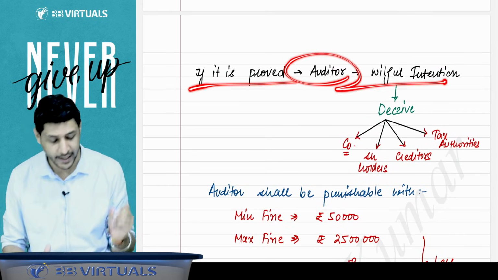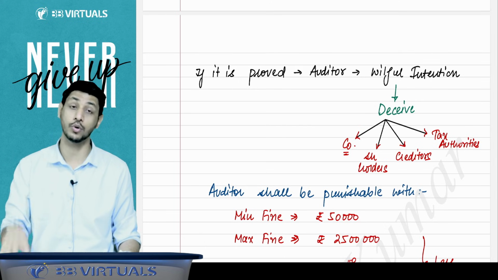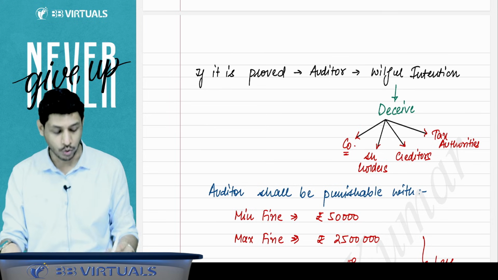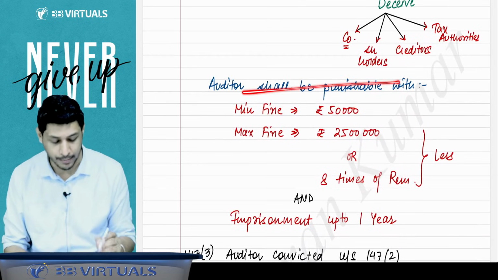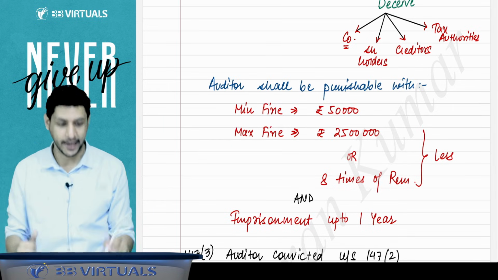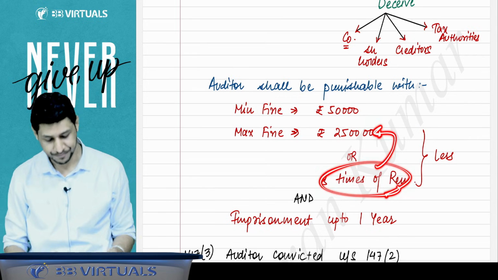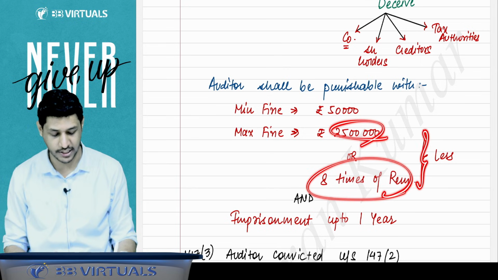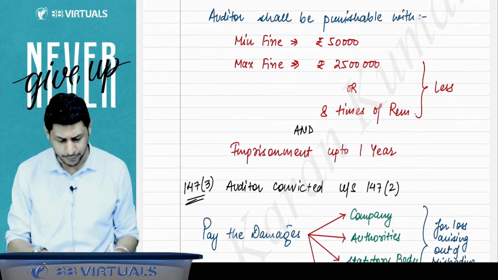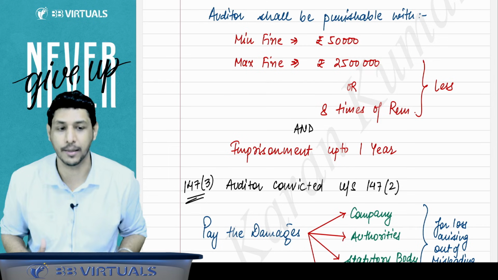If it is proved that the auditor had a willful intention to do the fraud, to deceive the company, the shareholders, the creditors, the tax authorities, then the auditor shall be punishable with a minimum fine of 50,000 and the maximum fine will be doubled, 8 times the remuneration, and instead of 5 lakh, here it is 25 lakhs. So 25 lakh or 8 times the remuneration, whichever is less, will be the maximum fine. Minimum fine will be 50,000 rupees, and you have to go to jail, imprisonment up to 1 year.